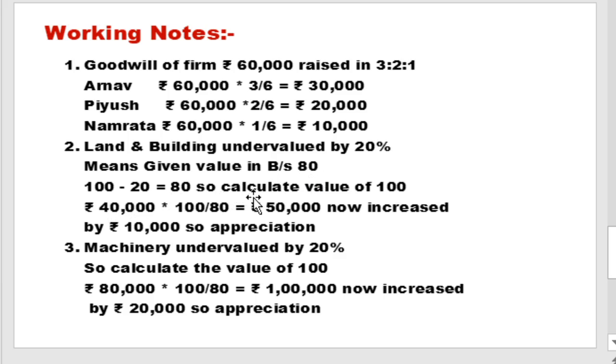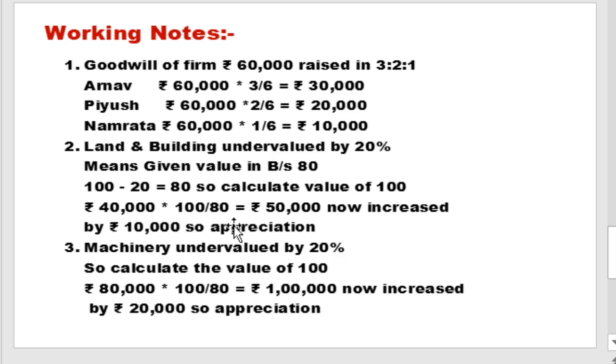Now it has to come to 100%. For that purpose, 100 minus 20 is equal to 80. So to calculate the 100% amount, 40,000 multiplied by 100 upon 80.